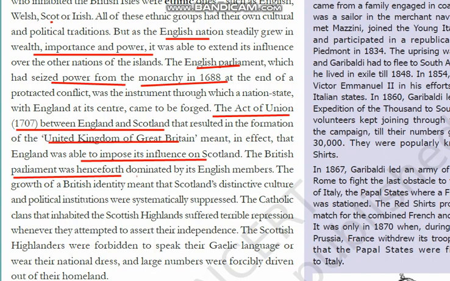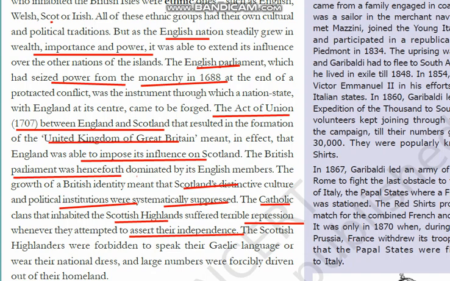Slowly Scotland's distinctive culture and their institutions were suppressed. They were put down by the British. Even the Scottish Highlanders, the local people, Catholic clans, went through terrible repression. All these people were put down through their dominance. Whatever independence they wanted, if they wanted to get freedom from the British, whatever revolts they made, the British were able to suppress them in all ways.